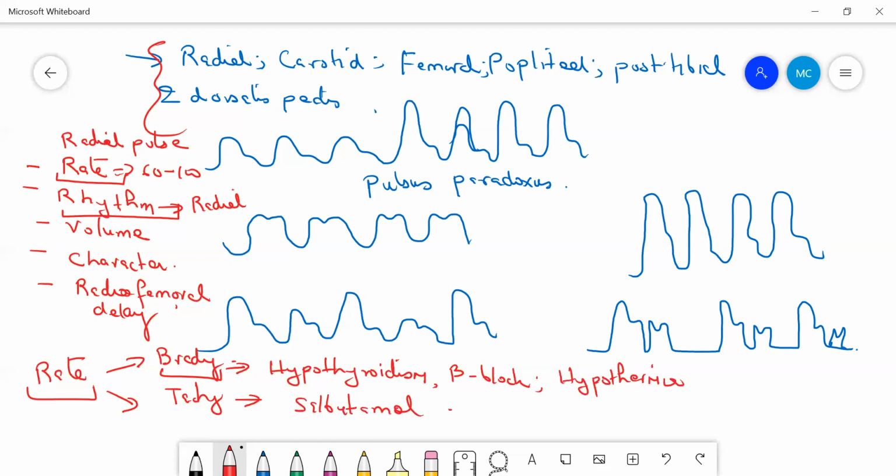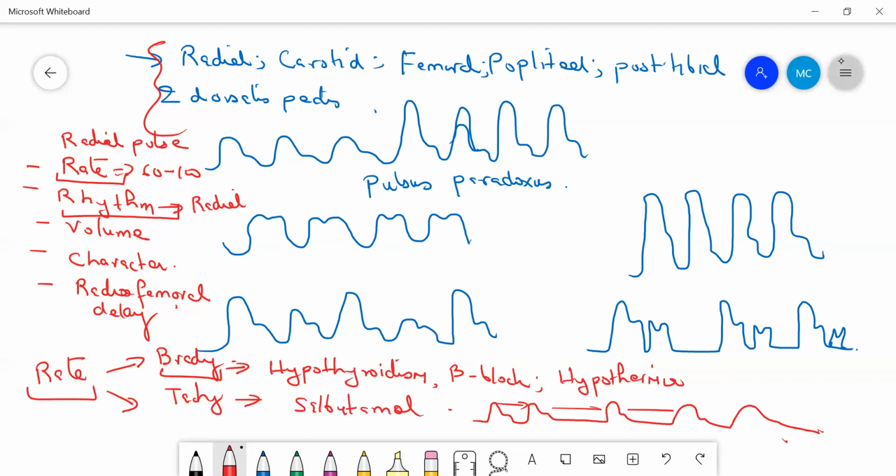In certain cases, it is a completely irregular rhythm, where you won't find any pattern, like the first pulse and the second pulse and again like this. It is completely irregular. There is no regularity. Or you can find an irregularly irregular one.